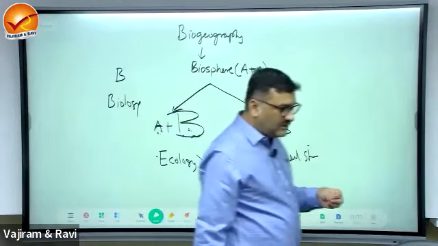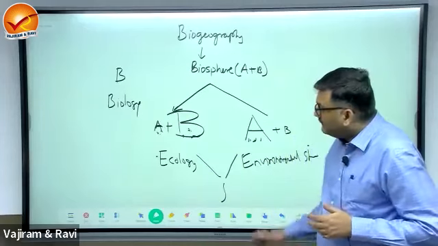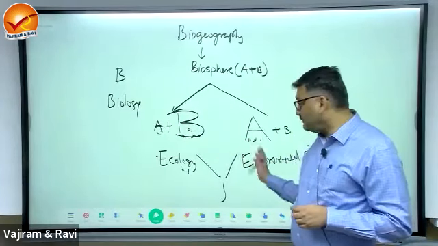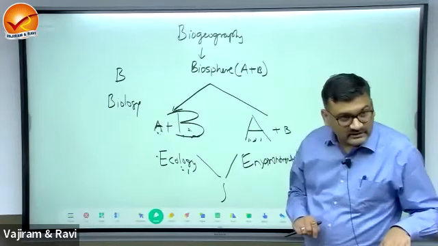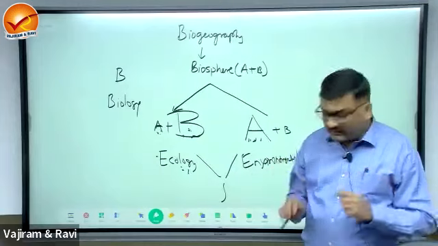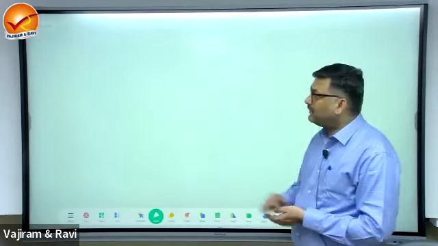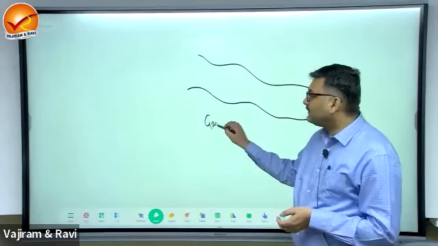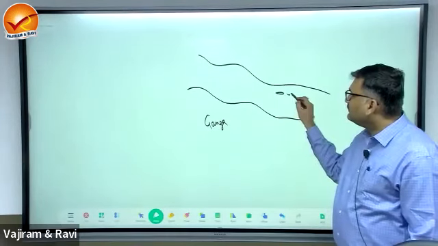So an environmentalist is equally required for an ecologist, and ecological studies are incomplete, or environmental studies are meaningless, without the ecological studies. So these two disciplines are complementing each other.